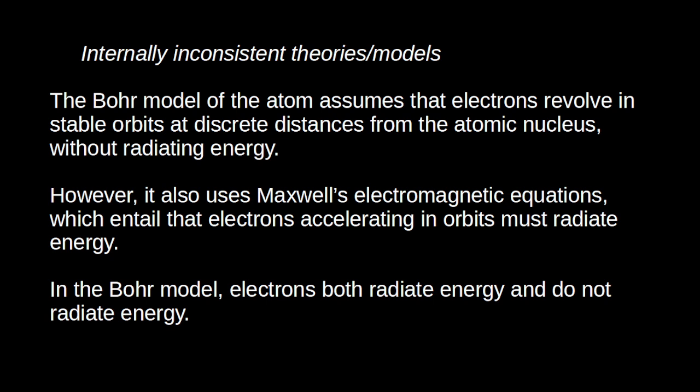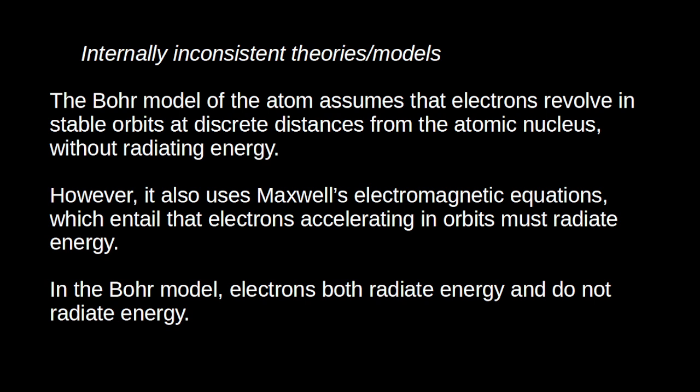So the Bohr model assumes that electrons revolve in stable orbits at discrete distances from the atomic nucleus without radiating energy. However, the model also uses Maxwell's electromagnetic equations, which entail that electrons accelerating in orbits must radiate energy. So in the Bohr model, the electrons both radiate energy and do not radiate energy.